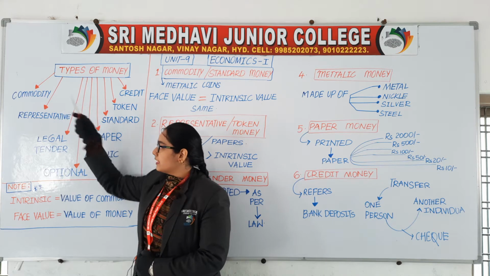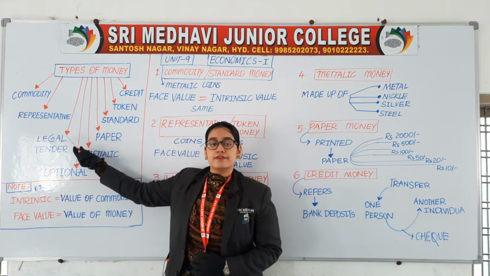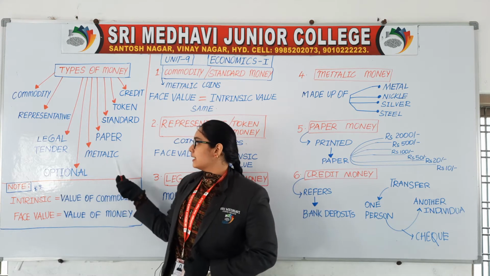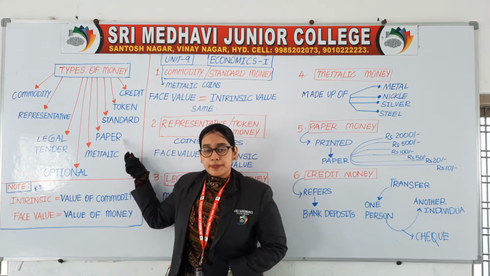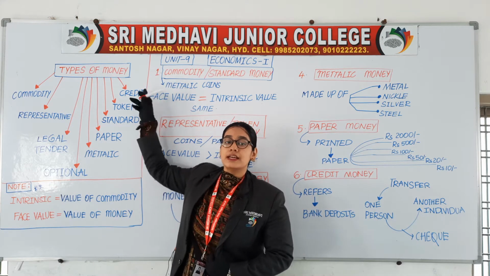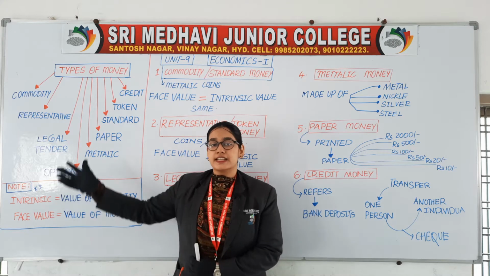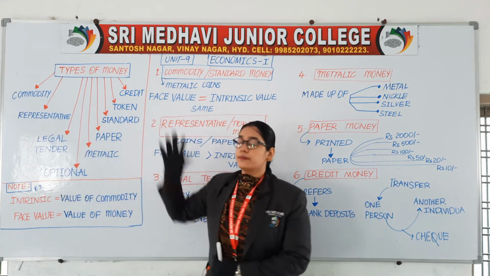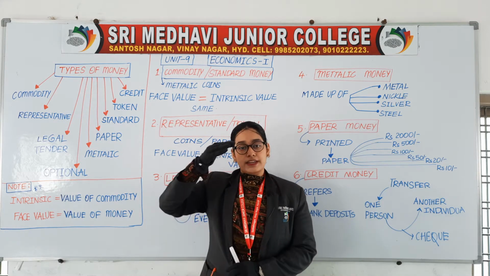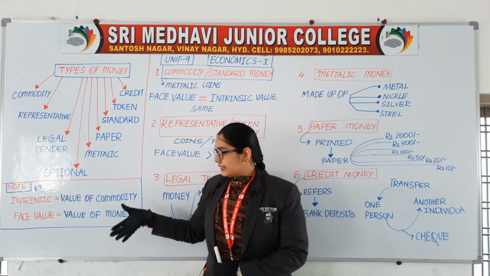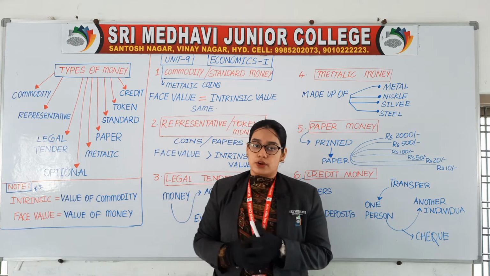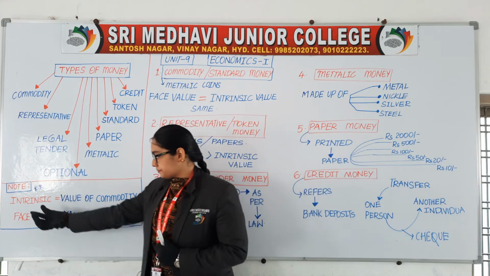There are commodity money, representative money, legal tender money, optional money, metallic money, paper money, standard money, token money and credit money. These are the 9 types of money which we are going to discuss today. Before starting various types of money, we will just discuss 2 important words which are going to repeat in this topic. What are those 2 words?